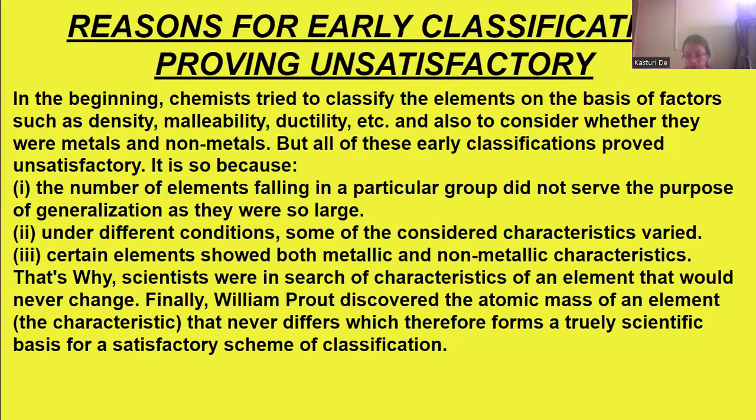So this research was going on, and finally William Prout discovered atomic mass as the characteristic feature on which the classification could be done, as atomic mass does not change. So that's why this characteristic was considered as the basis of their difference.